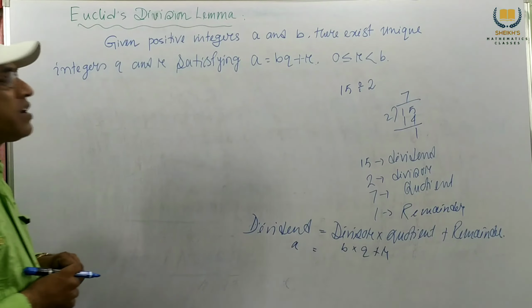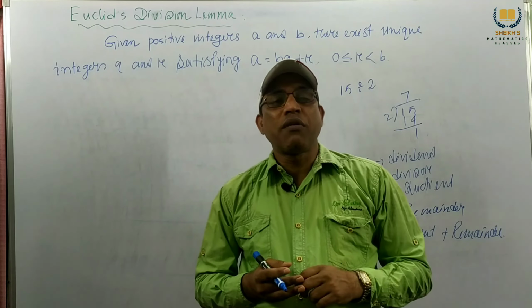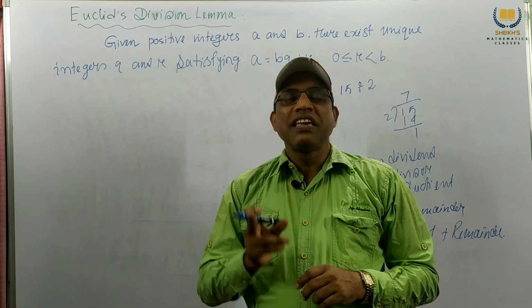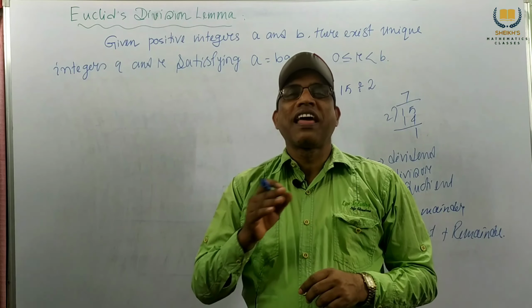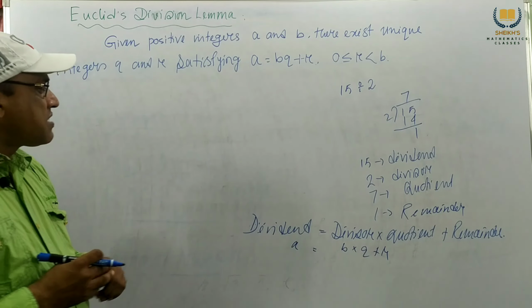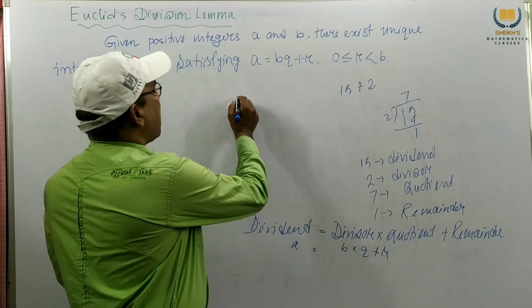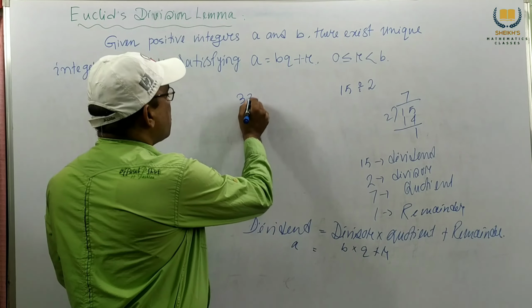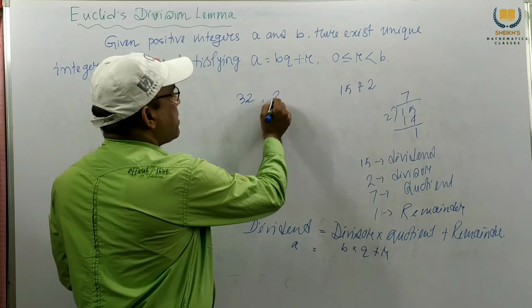Now we want to find the HCF of two numbers by using Euclid's division algorithm. How to find the HCF? Suppose we consider 32 and 20.